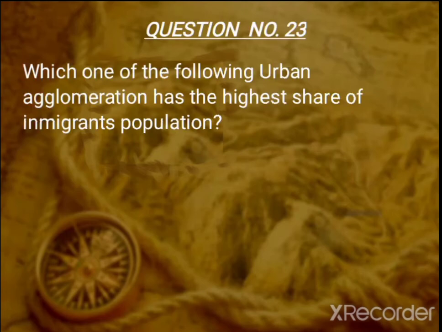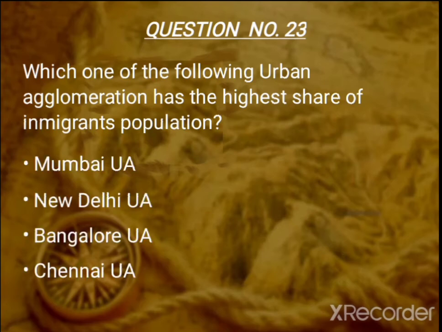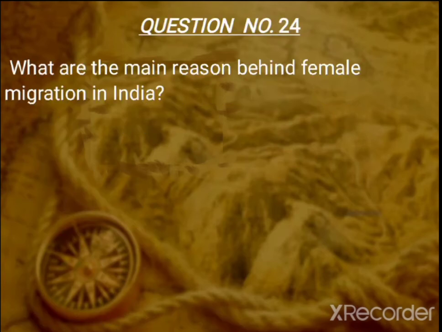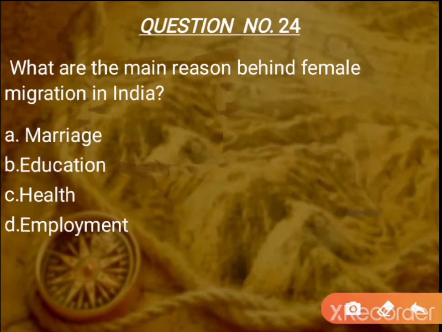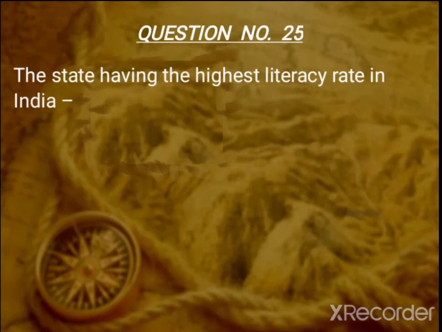Question 23. Which one of the following urban agglomerations has the highest share of in-migrant population? Mumbai urban agglomeration, New Delhi urban agglomeration, Bangalore or Chennai? The correct answer is Mumbai urban agglomeration. Question 24. What are the main reasons behind female migration in India? And we all know that the main reason behind female migration in India is marriage. Question 25. The state having highest literacy rate in India, it is Kerala.